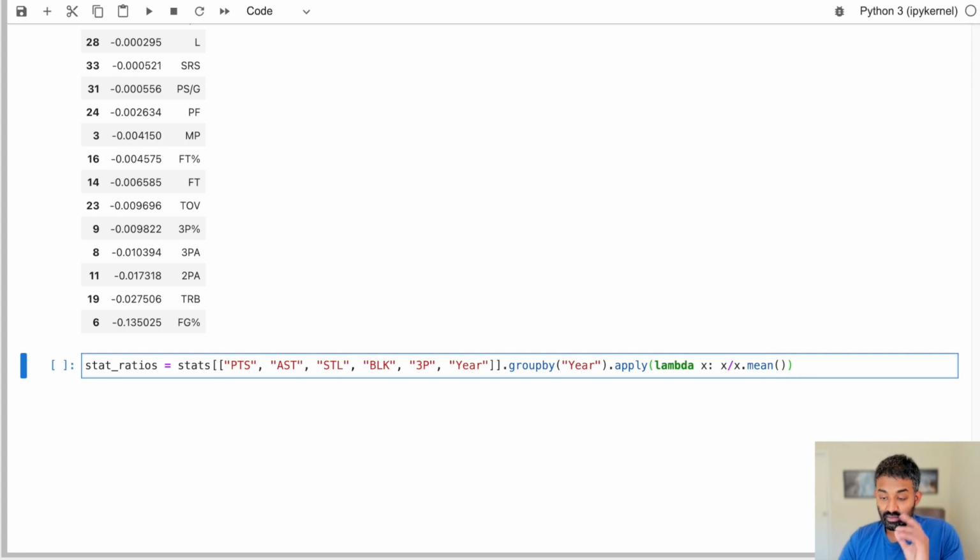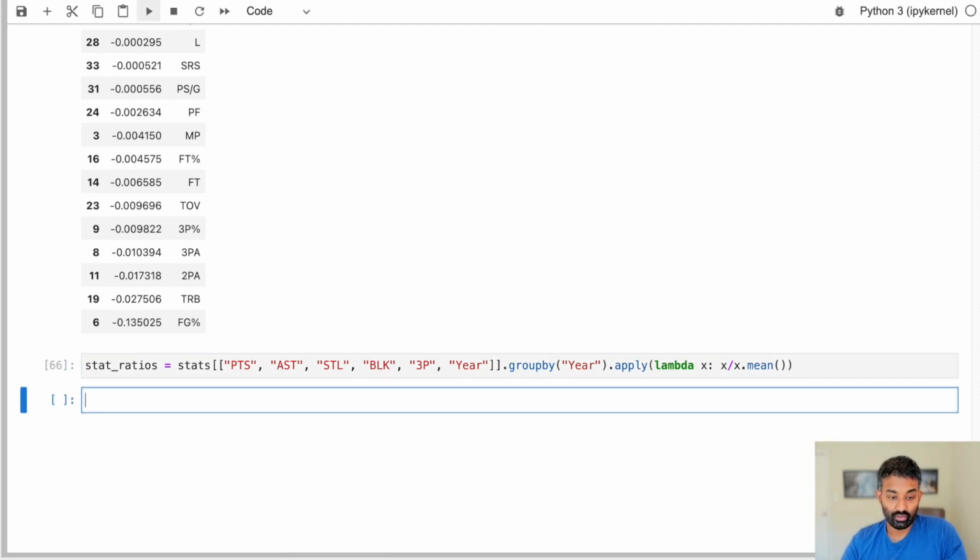So the mean method calculates the mean for each of these columns. So we're going to calculate the mean points scored per season, the mean assists scored per season, the mean steals, and then we are going to divide every player's average by the mean. So if a player was below the mean, you'll have point something, 0.1, 0.2. If the player's numbers were above the mean, you'd have 2, 3, 4 as your value. So let's go ahead and run that.